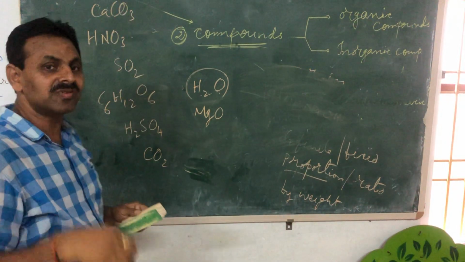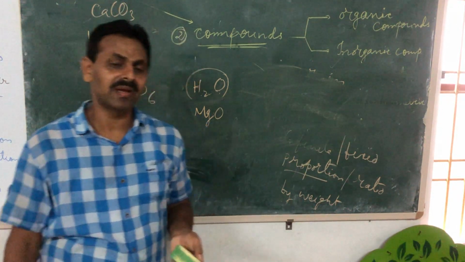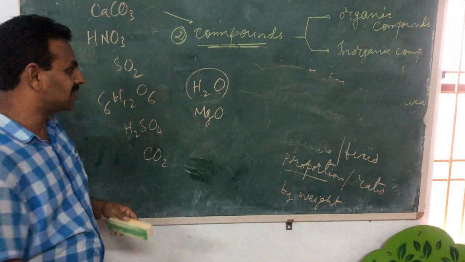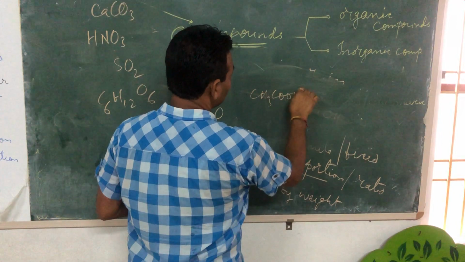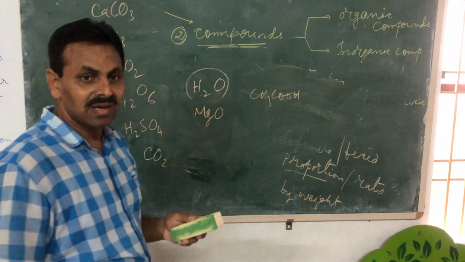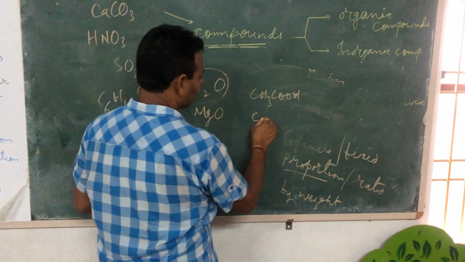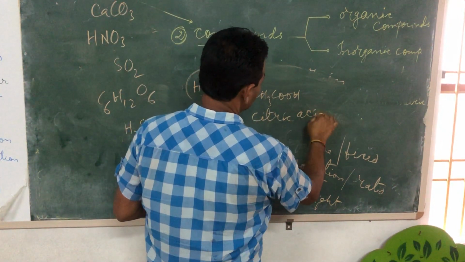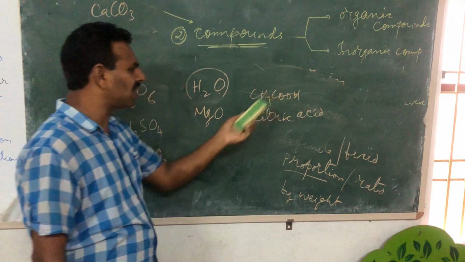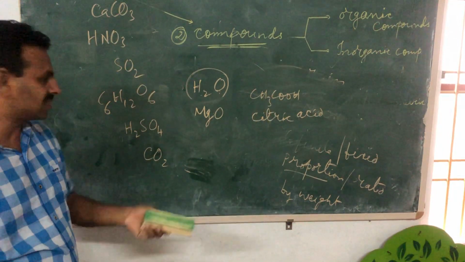I'll tell you some compounds which you use at home. Okay. Vinegar, acetic acid is a compound. You are using lemon. Lemon is citric acid. Citric acid is a compound. I am writing formulas because I can write formulas very fast.